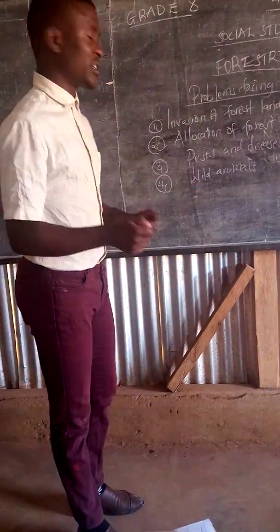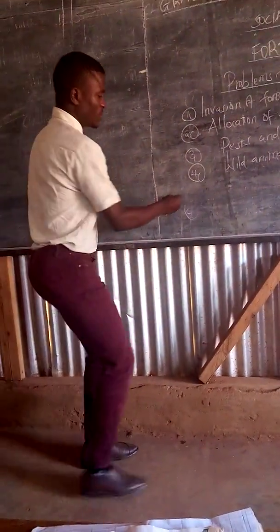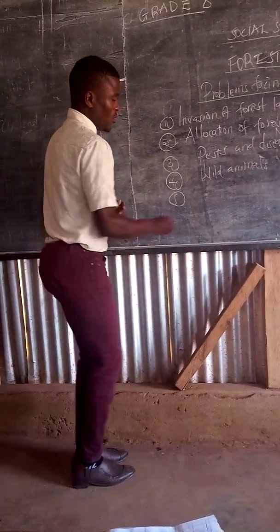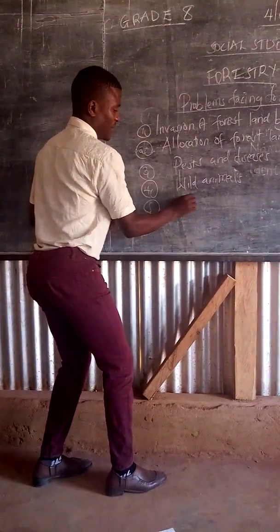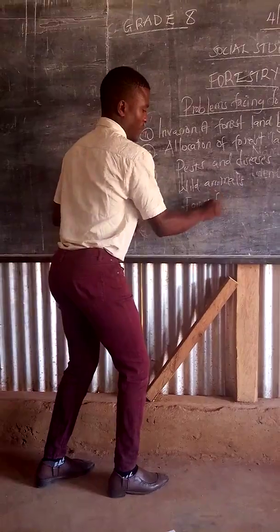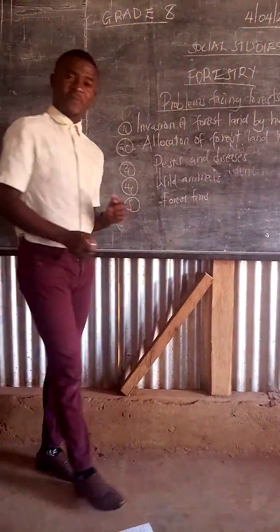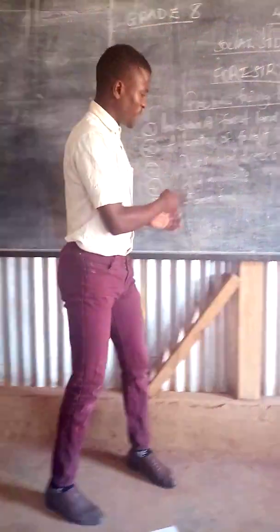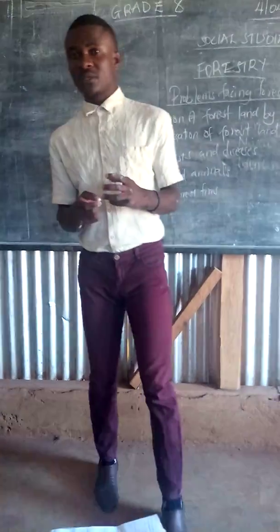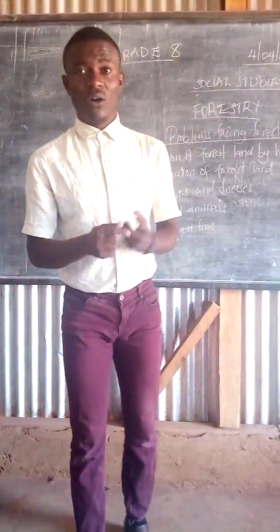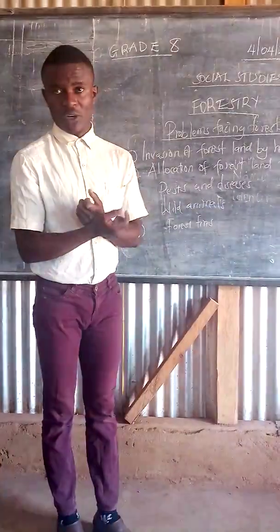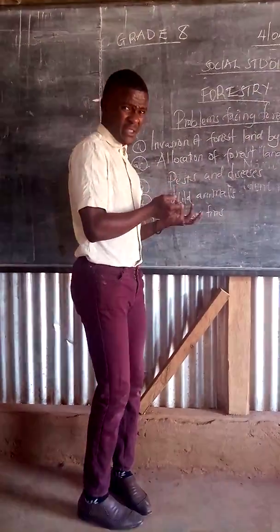They do destroy forests. Now, let us move on to another point. We also have forest fires. Forest fires are also a problem. Now remember, these forest fires can be caused either accidentally or deliberately. We have some people who have a stand in the forest.